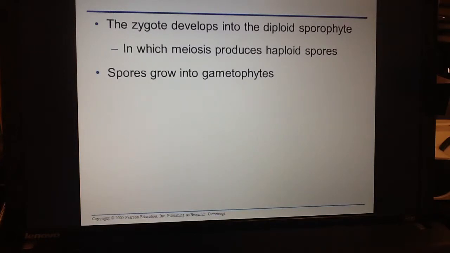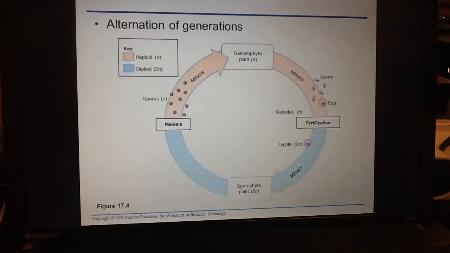Now, once we have produced our male and female structures, the zygote is going to develop, and it's diploid, and the diploid turns into a sporophyte. Now, the sporophyte undergoes meiosis to make the haploid spores, which are what grow into the gametophyte. So let's look at this in kind of picture format, if you will.